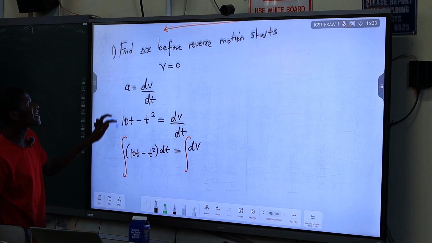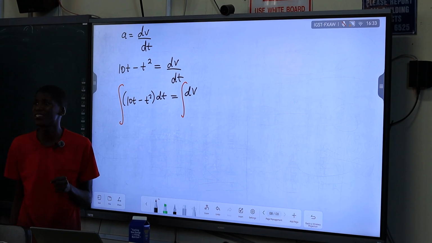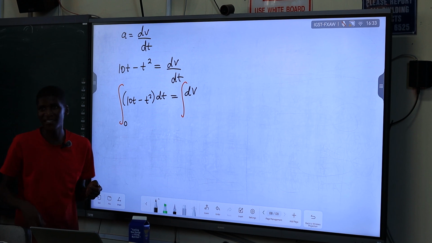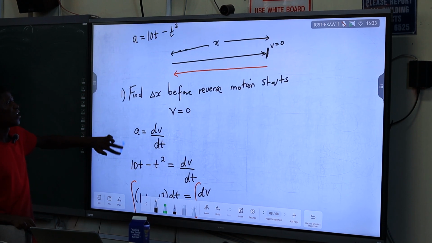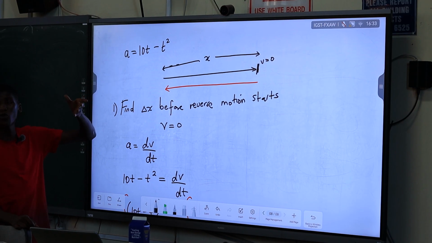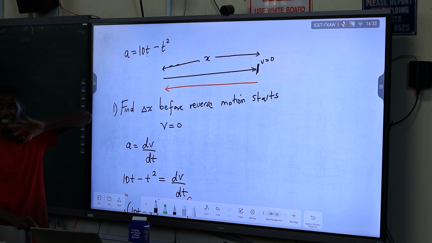Do we have our initial time where we started this motion? Well, you have to take it as 0, right? Why are we taking it as 0? We have not been specified a time we are moving from and to, so we assume motion is starting from time t equal to 0.